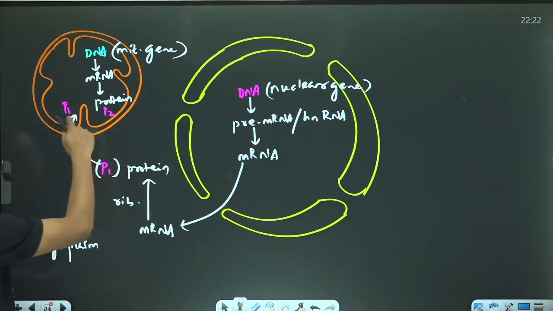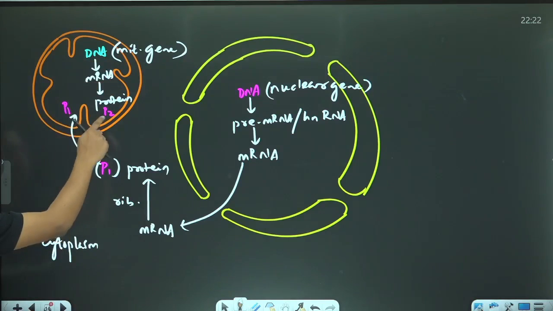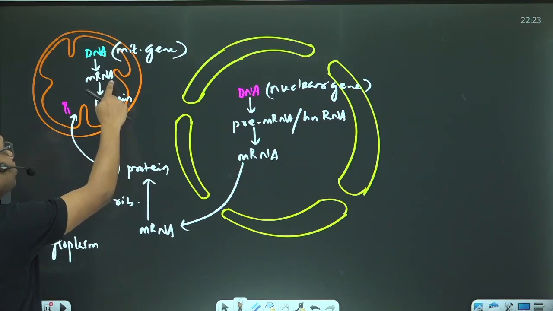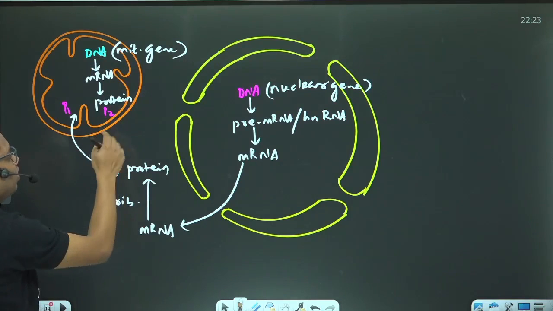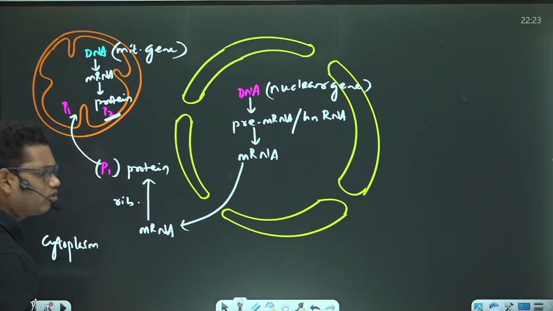Because P1 and P2 both perform their function in the mitochondria, they are mitochondrial proteins. Because protein P2 is derived from this mRNA, and this mRNA is derived from the mitochondrial gene, I will say that P2 is encoded by the mitochondrial gene.